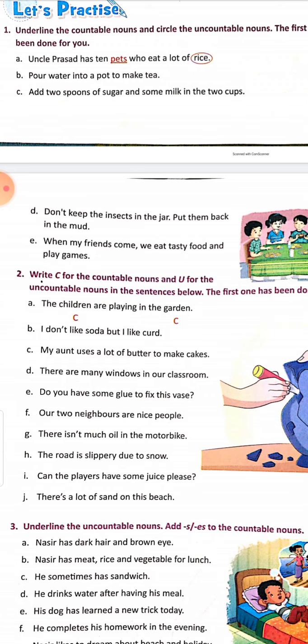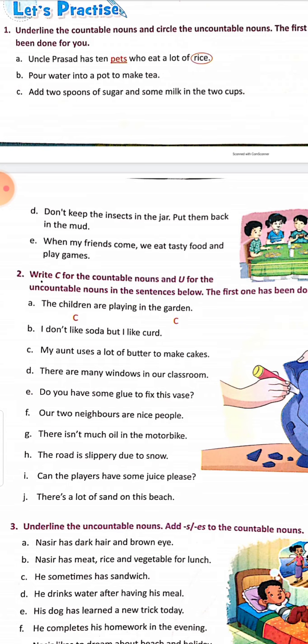So spoons and cups are countable, you have to underline them. Sugar and milk you have to circle because they are uncountable. The next two you will do by yourself and check the answers when I send you the answer keys.